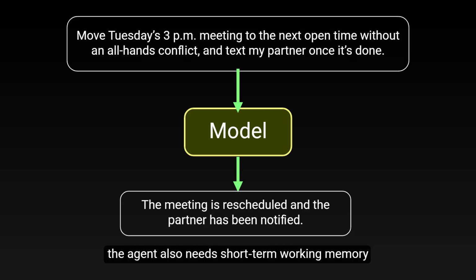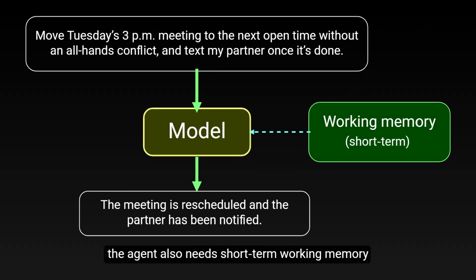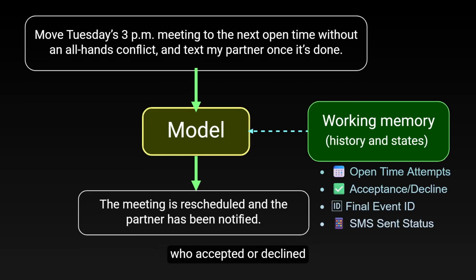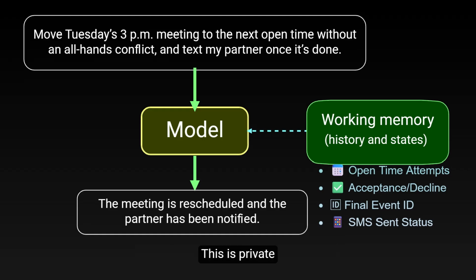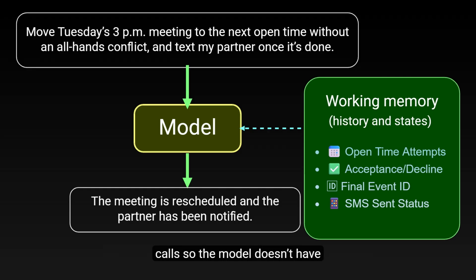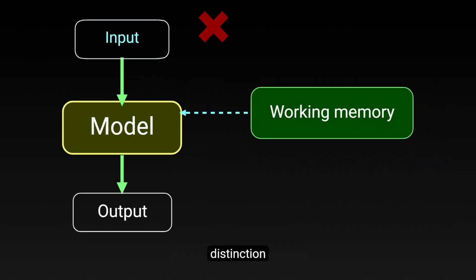While it runs, the agent also needs short-term working memory. It includes history and states, like which open time we tried, who accepted or declined, the final event ID, and whether we already sent the SMS. This is private, ephemeral state the program keeps between tool calls, so the model doesn't have to reinfer everything every turn. And here's an important distinction.